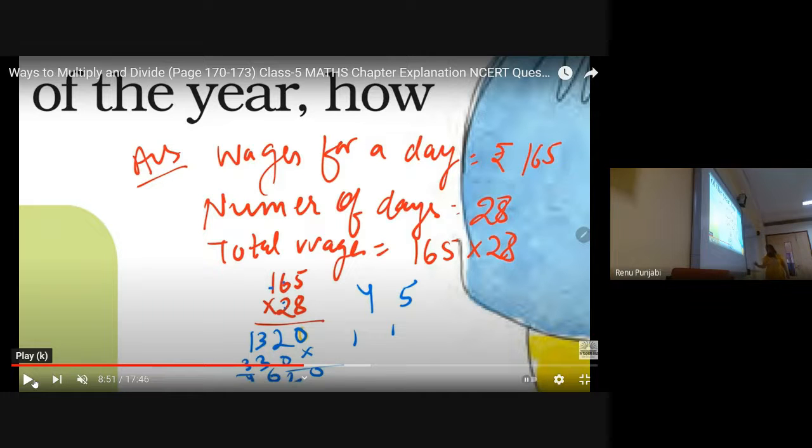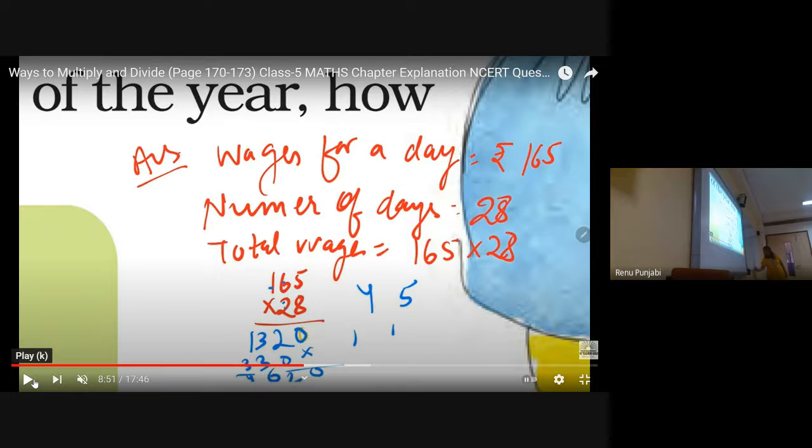8 1s are 8, plus 5 is 13. So 0 will come here, or the cross. So 2 5s are 10. 2 6s are 12 plus 1, 13. 2 1s are 2 plus 1, 3.